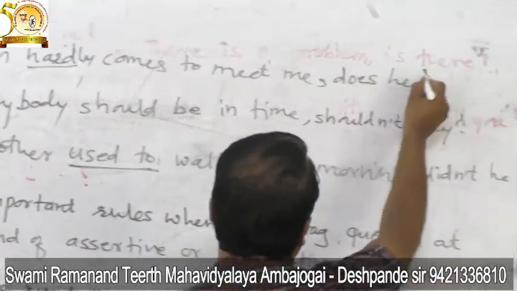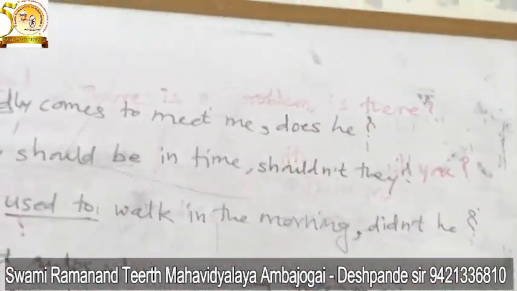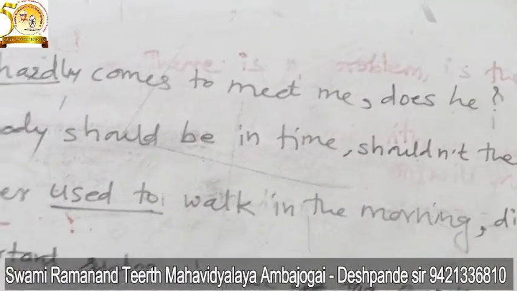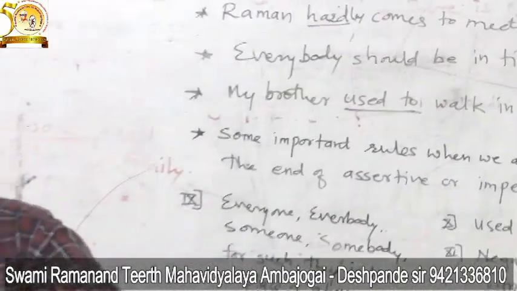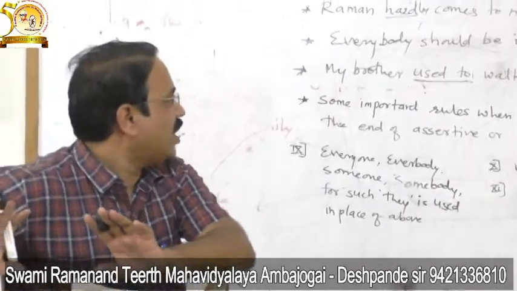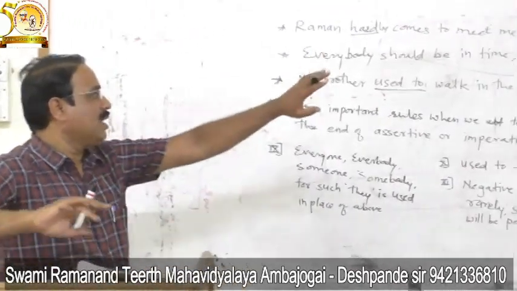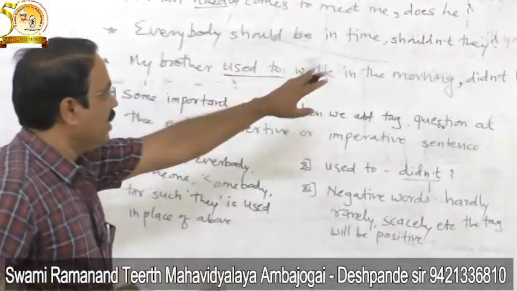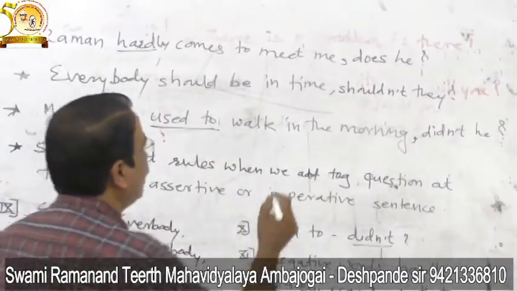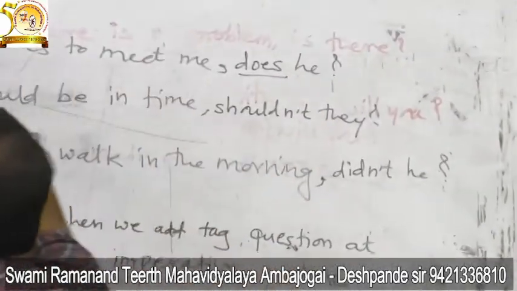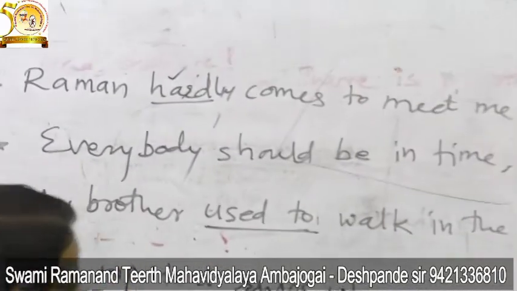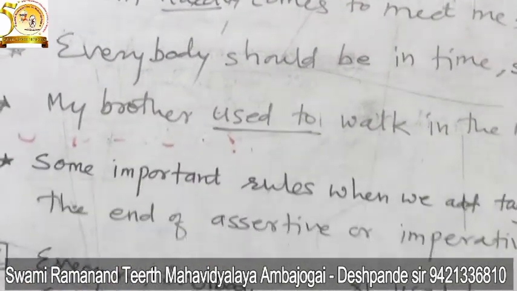Does he? The question tag will be positive because these words are called negative words, and if such negative words are there, then you are not expected to use a negative question tag. You have to use the positive one, because these words are considered as negative in the sentence.